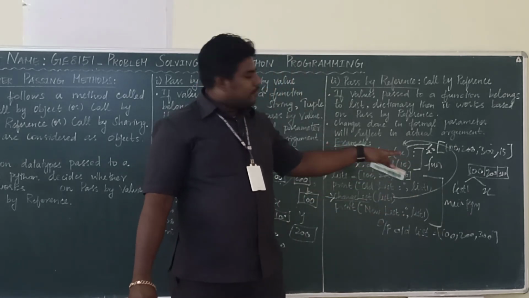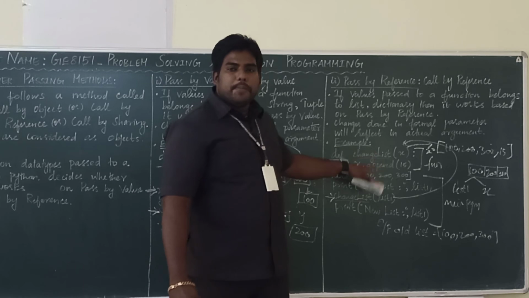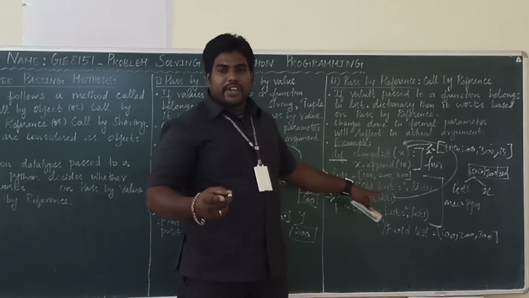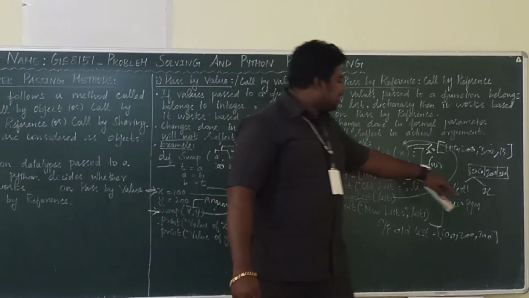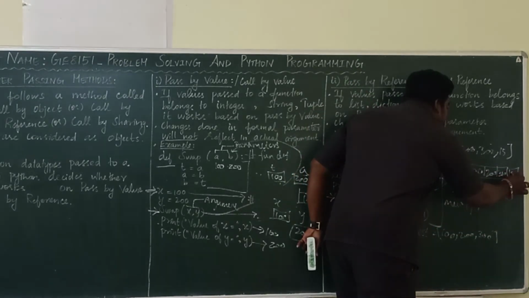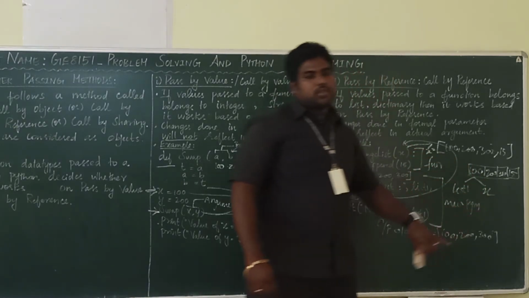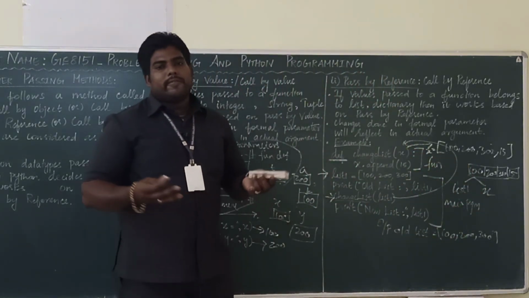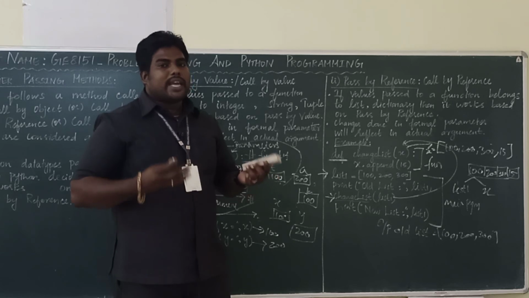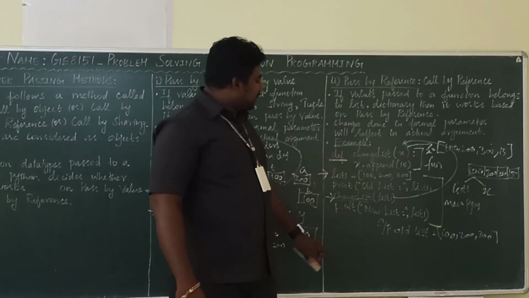Values are stored only once. As it is mutable, we can modify it, right? So I am modifying this with x dot append of 15. I am adding 15 here, so it's modifying list1 also. As it accepts mutability, list1 also got changed.